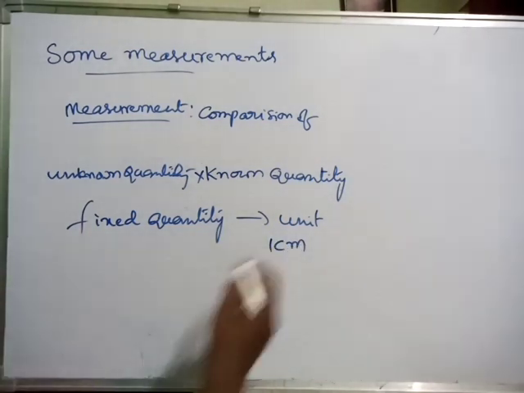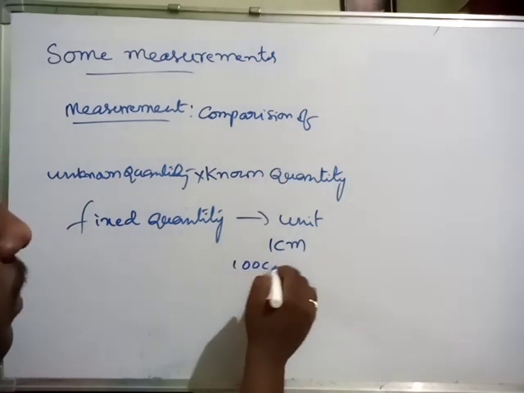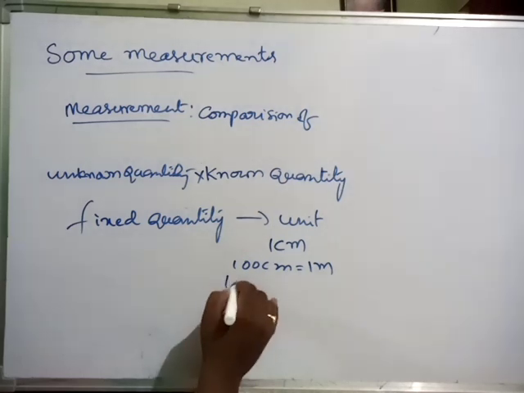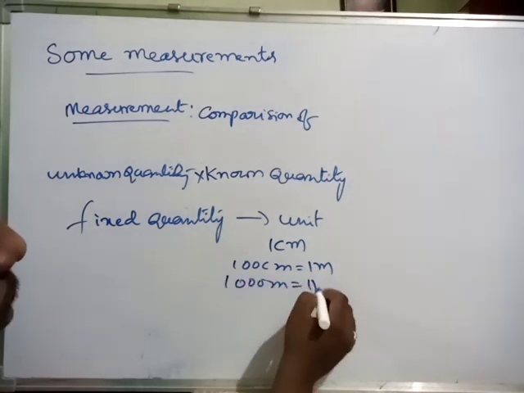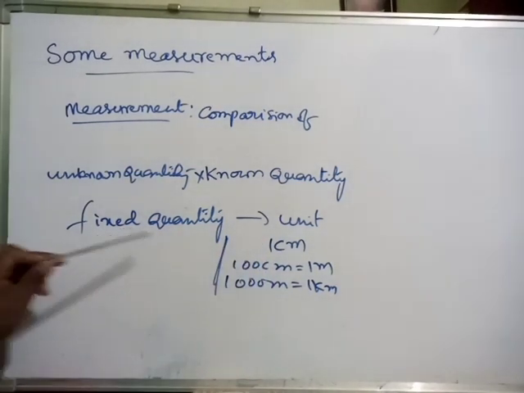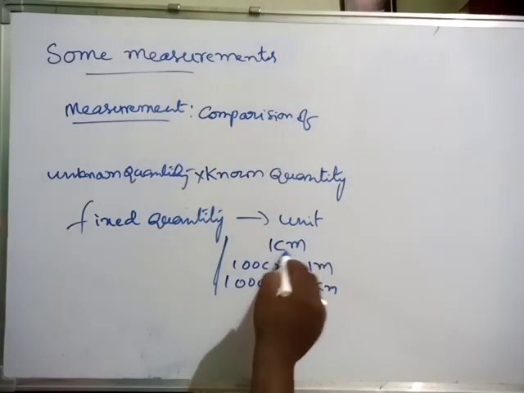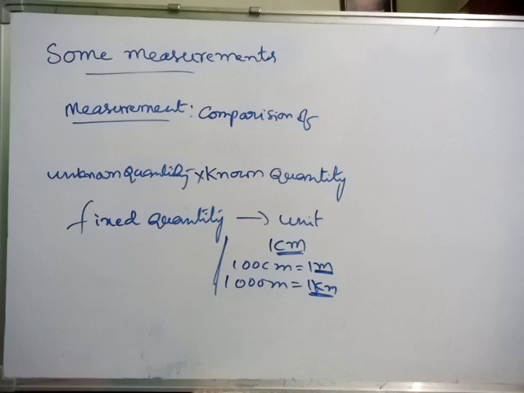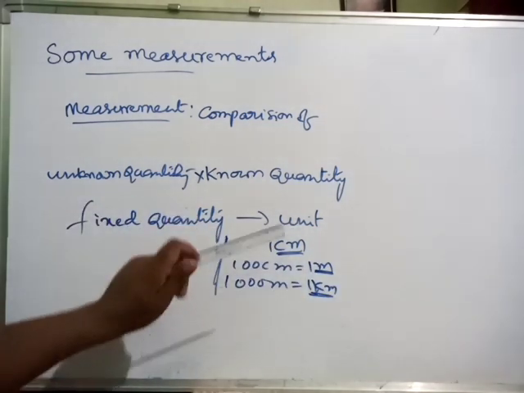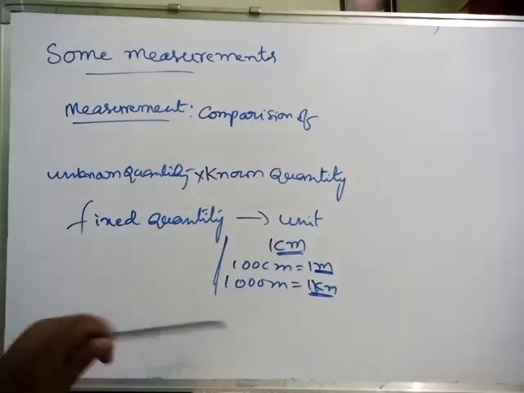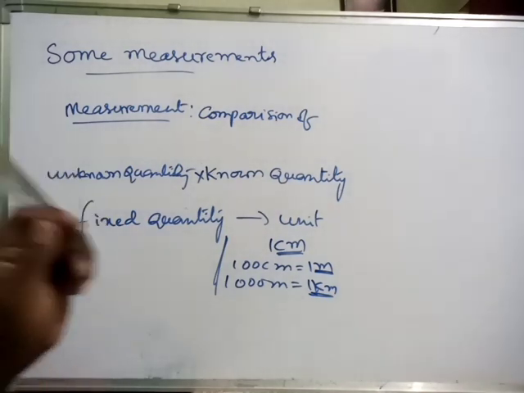Like that, 100 centimeter means 1 meter, and 1000 meter is equal to 1 kilometer. These are all fixed quantities, and these fixed quantities are called units. Centimeter is a unit, meter is a unit, kilometer is one more unit.